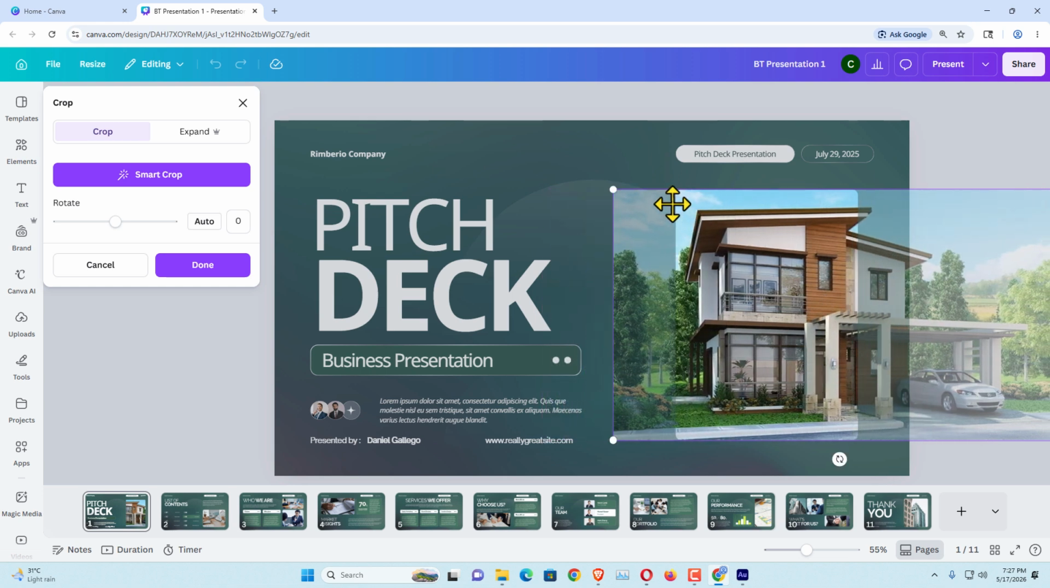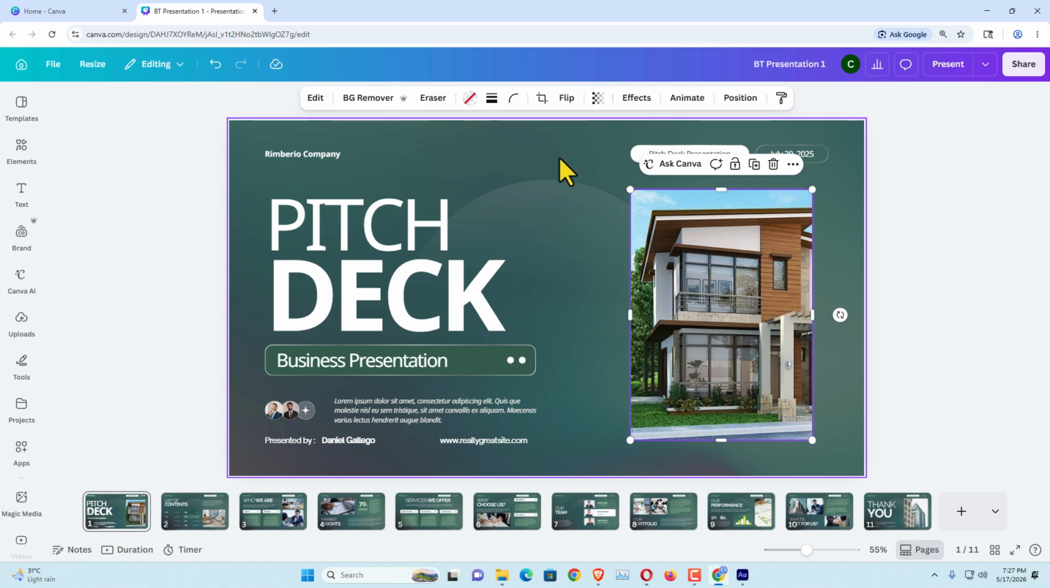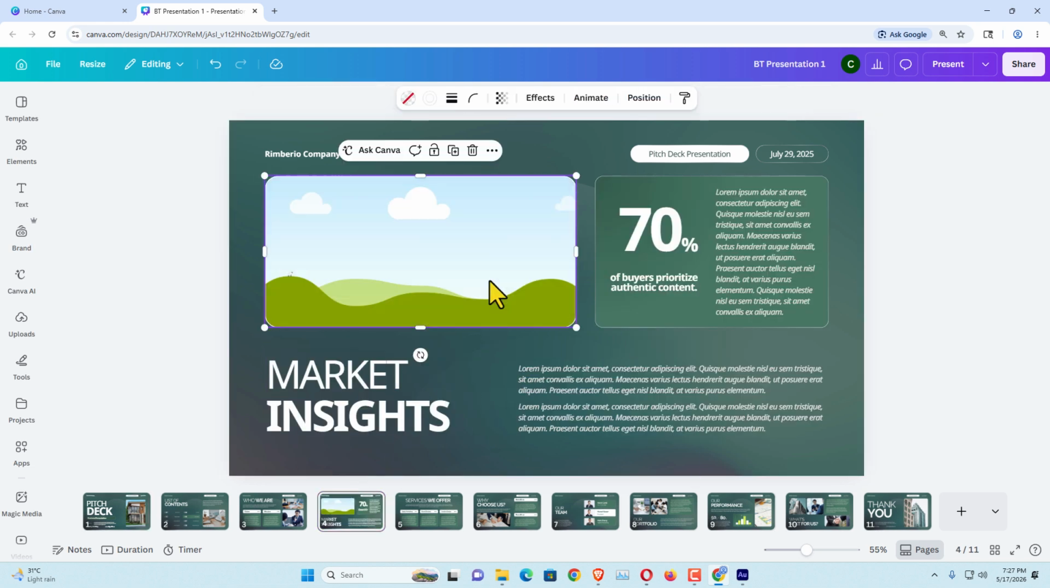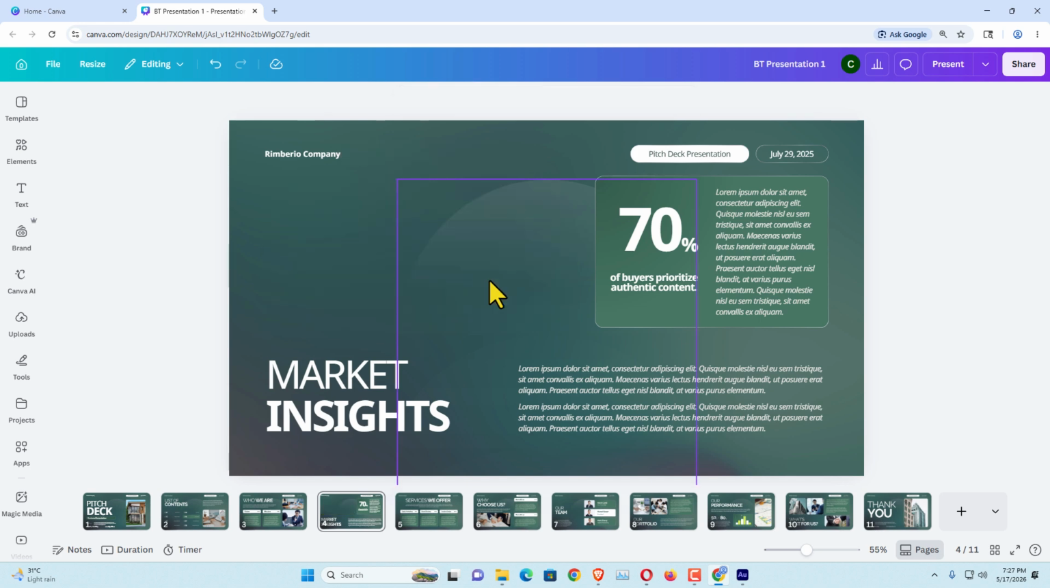In the same way, you can use your own default images. Let's see how we can do that. I'm going to navigate to another slide. Here I'm going to navigate to this slide and delete this image. And this time I'm going to upload my own image.